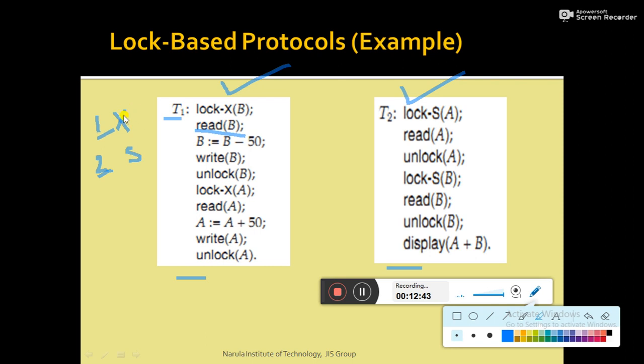Now just remember, exclusive mode lock means the transaction can perform both read and write operations on a data item, and shared mode means the transaction can perform only read operation, cannot write.